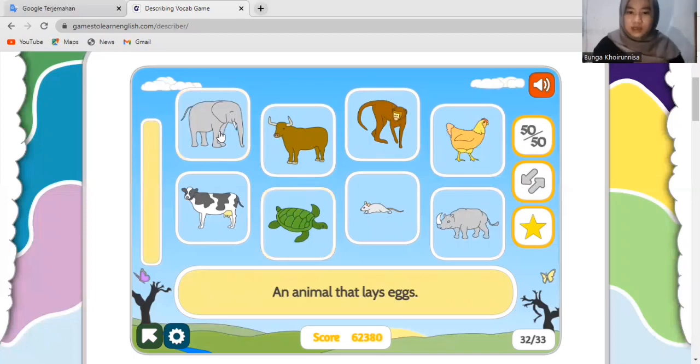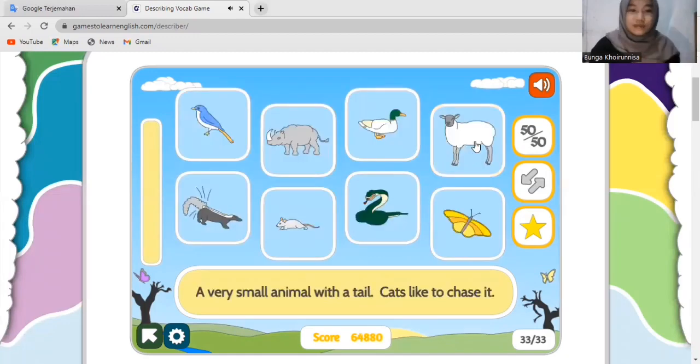Okay, next is an animal that lays eggs. So what is that? It is a mouse. No, this one. Are you sure, guys? Alright. This is a chicken. Good job, everyone. Okay, this one is the last question.